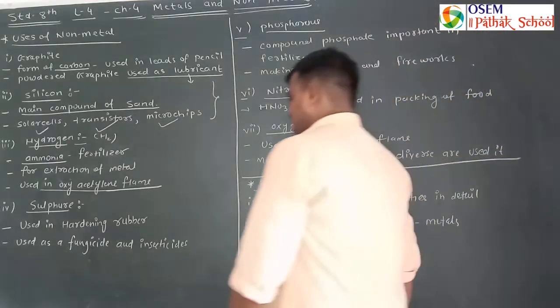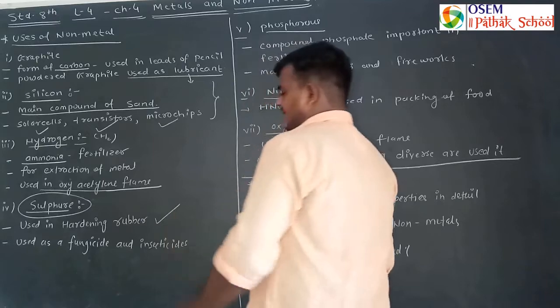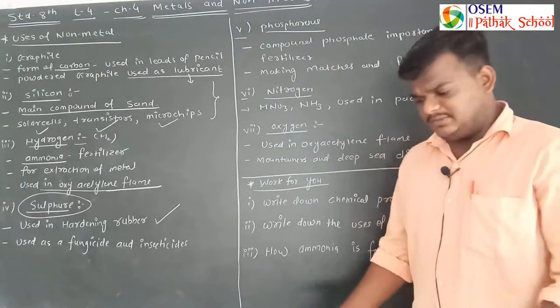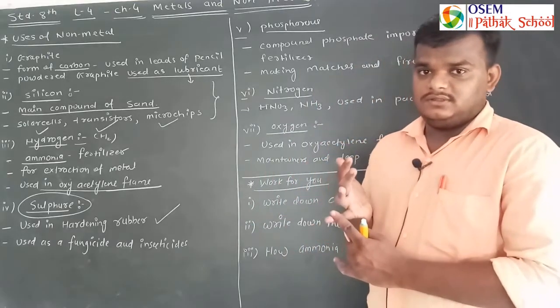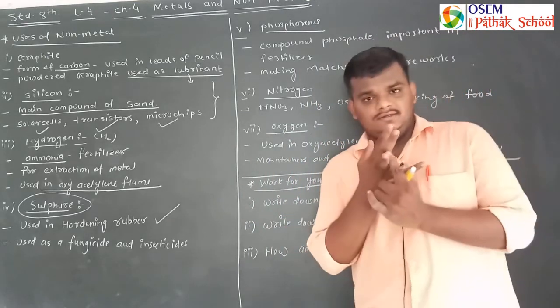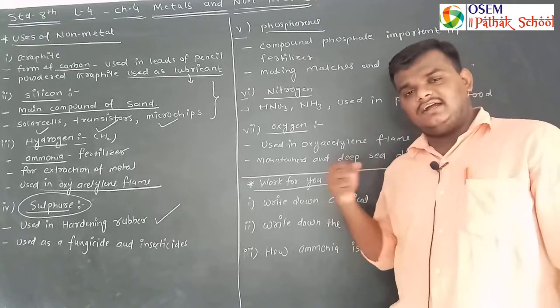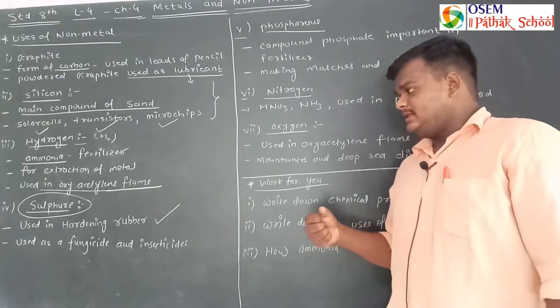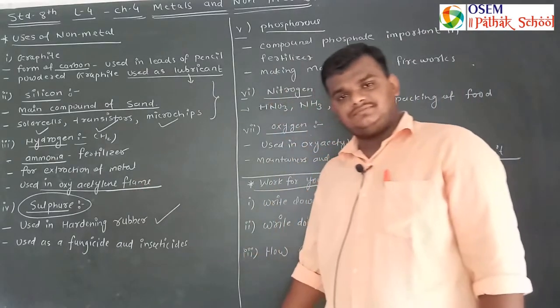Now what are the uses of sulfur? Sulfur is used for hardening rubber. Rubber which we obtain from nature is very soft. So to make a tire from pure rubber is difficult. It needs to become hard. So for hardening rubber, sulfur is used.